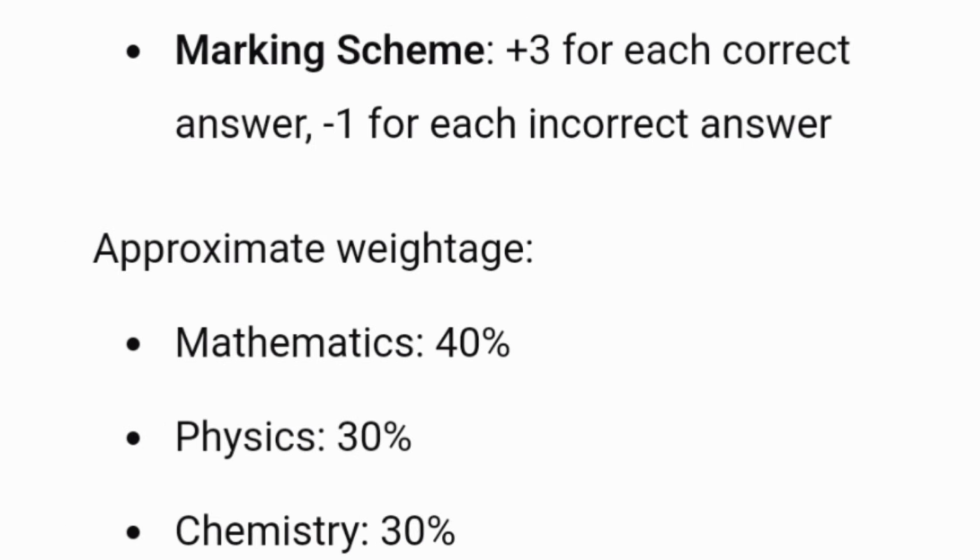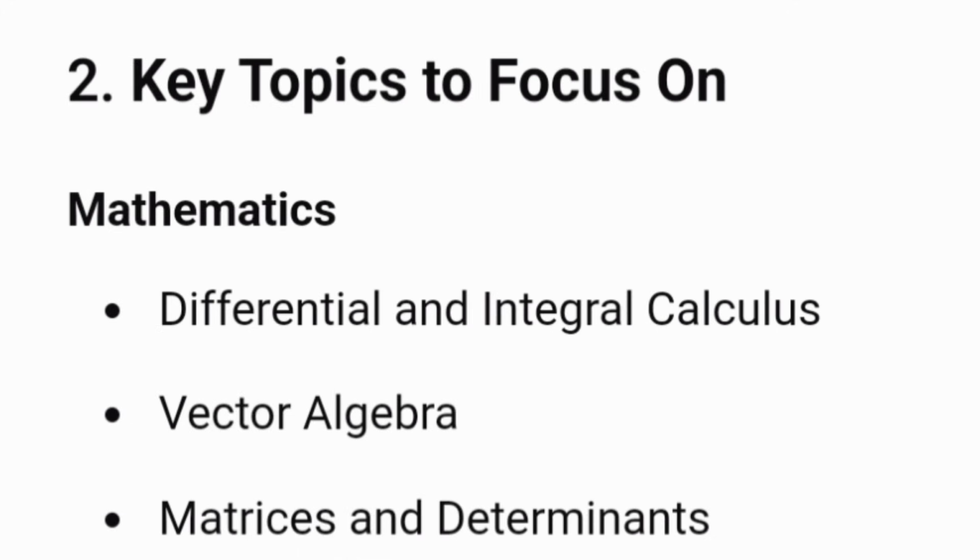As you know, the marking scheme is +3 marks for each correct answer and -1 mark for each incorrect answer. And if you see the approximate weightage, maths has the higher weightage: mathematics is 40%, physics is 30%, and chemistry is 30%. Topic wise, if you want to prepare well, these are the topics you should focus on more. I will give 6-7 topics.